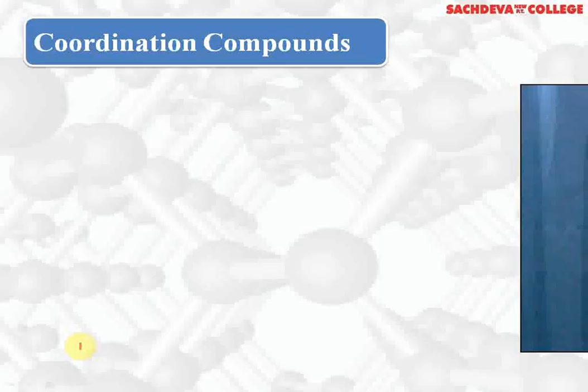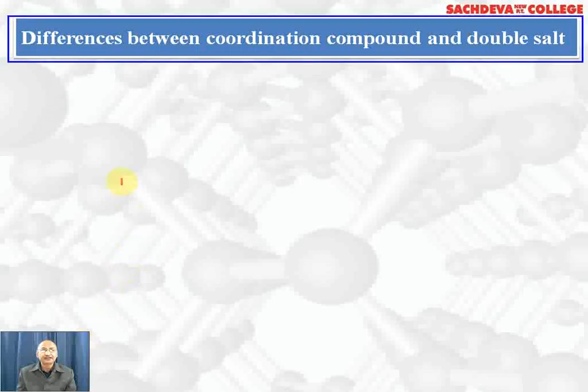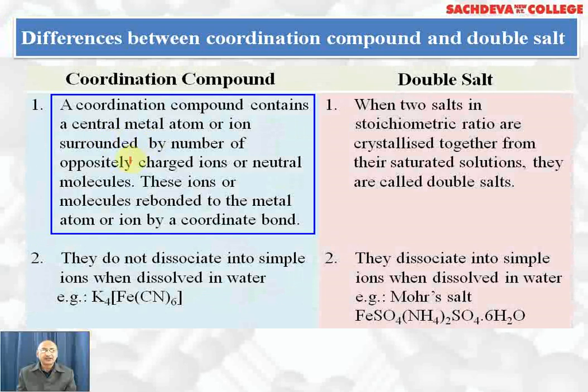Let's start with coordination complex compounds. The first topic we are taking is differences between coordination compound and double salt. A coordination compound contains a central metal atom or ion surrounded by oppositely charged, that is negatively charged, or neutral molecules. These ions or molecules are coordinate bonded to the central metal atom or ion, forming a coordinate bond.